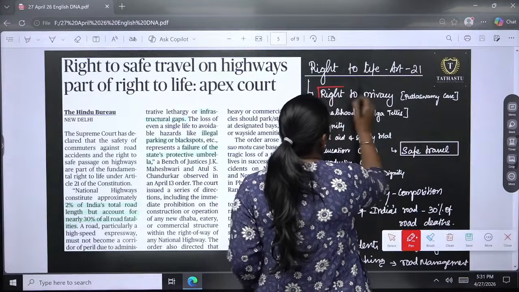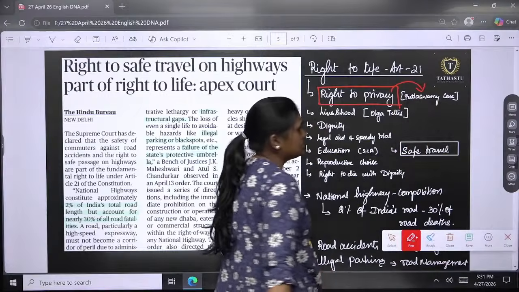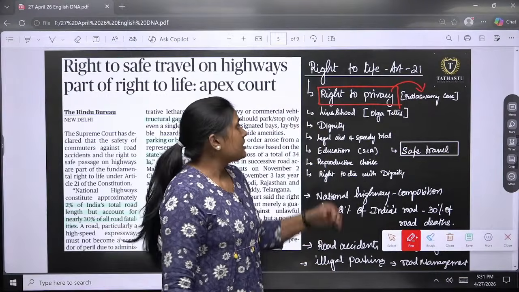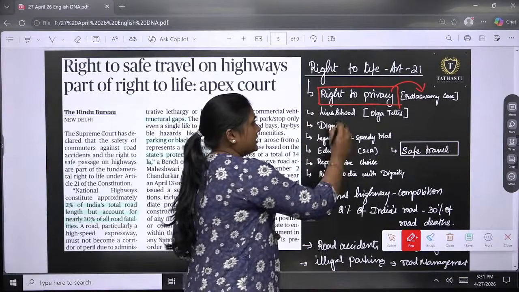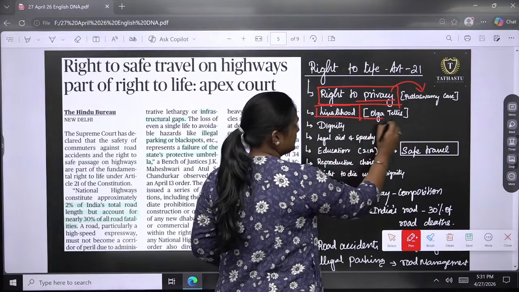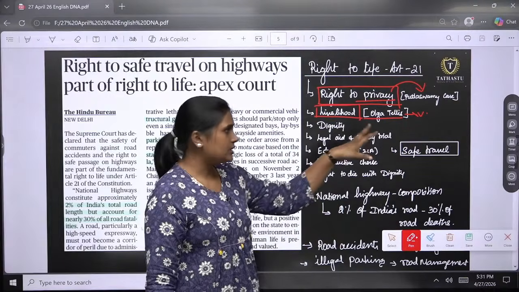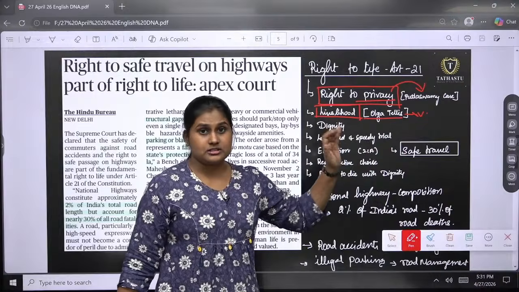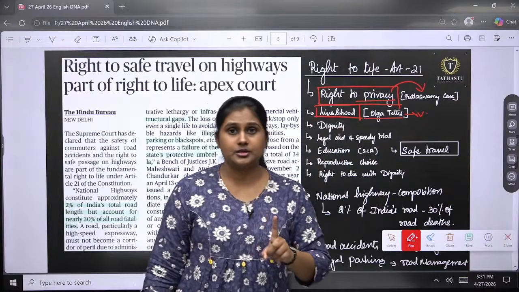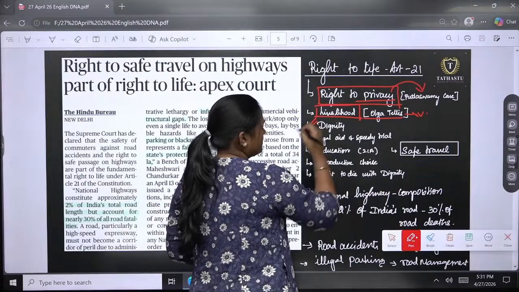One of the major things that we have added in privacy is from the Puttaswamy case versus Union of India, where Article 21 has been extended to the right to privacy, and also livelihood in Olga Tellis versus Mumbai Corporation, right? These are the cases that you can keep for reference, but the Puttaswamy case is very much important. Okay? Then later on we have added dignity.